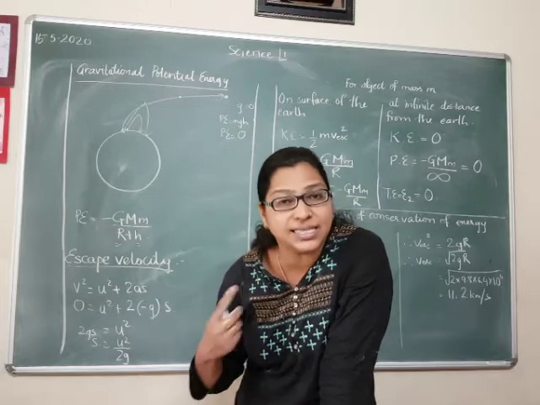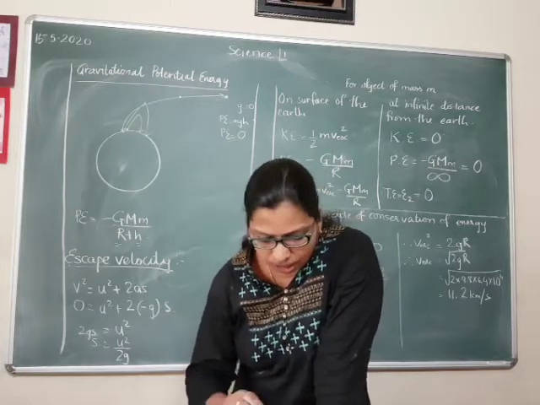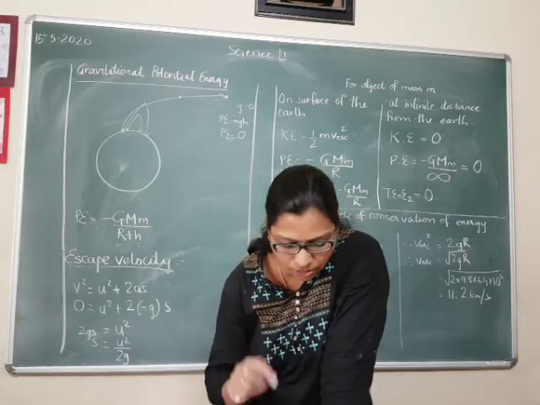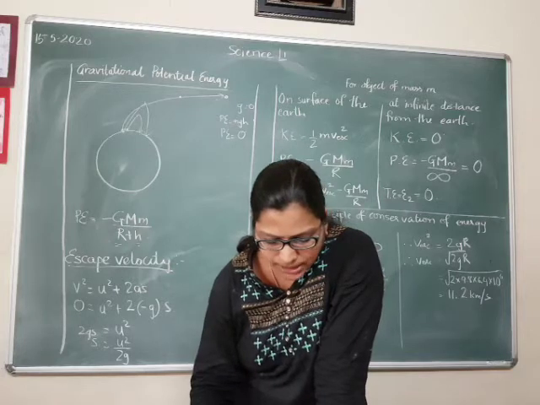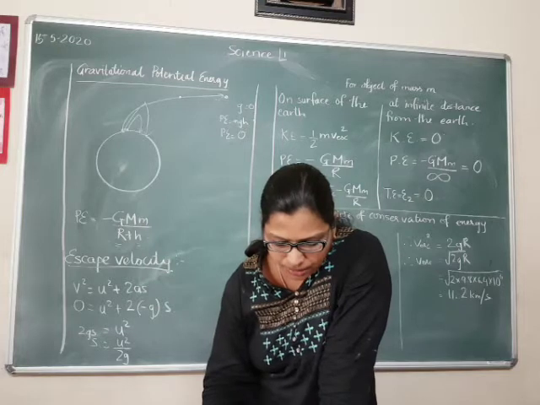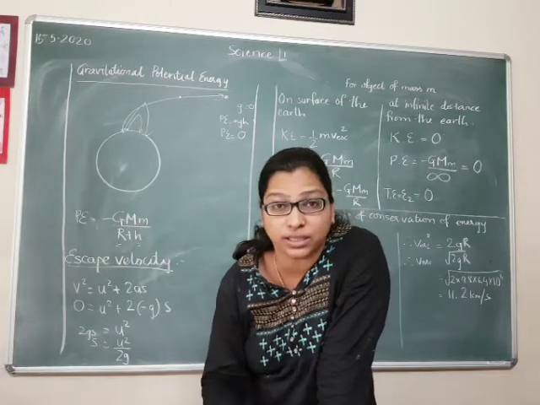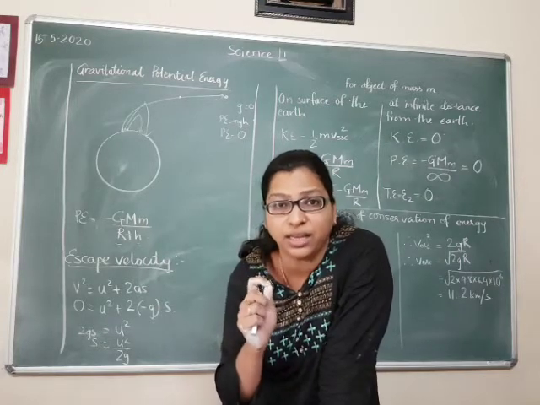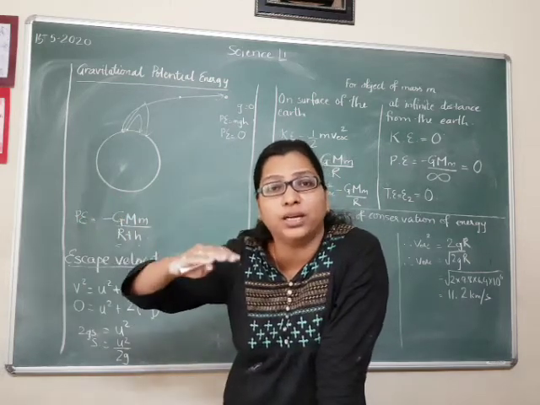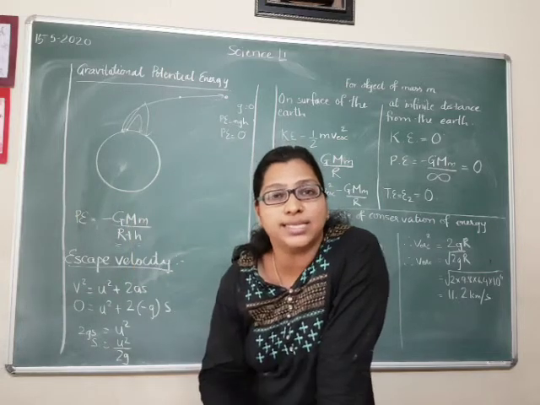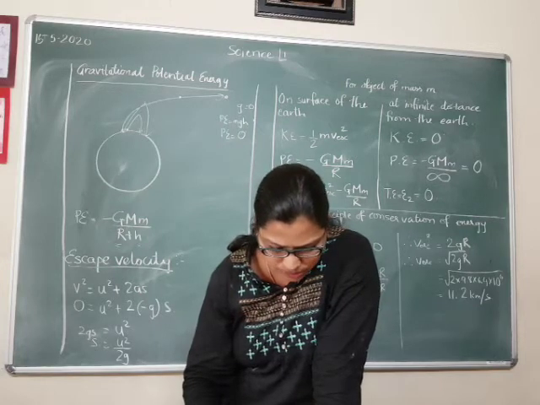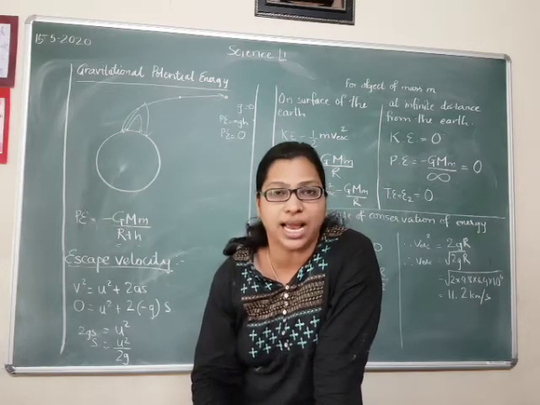If we keep increasing the initial velocity of the ball, it will reach larger and larger heights, and above a particular value of the initial velocity the ball is able to overcome the downward pull by the earth and can escape the earth forever and will not fall back on the earth. This initial velocity at which the object moves away from the gravitational pull of the earth is called the escape velocity. We can determine its value using the law of conservation of energy as follows.